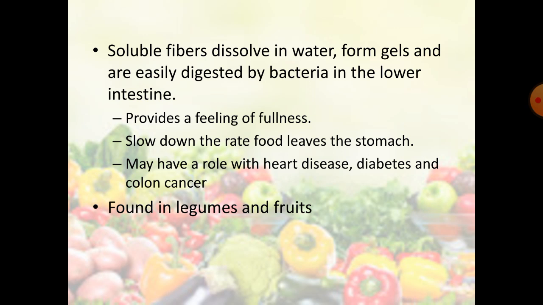These soluble fibers dissolve in water and form gels, and they are easily digested by the bacteria in the lower intestine. They provide a feeling of fullness. They help in slowing down the rate of food leaving the stomach, and they are also found to have a major role in preventing heart disease, diabetes and colon cancer. They are mainly found in legumes and fruits.